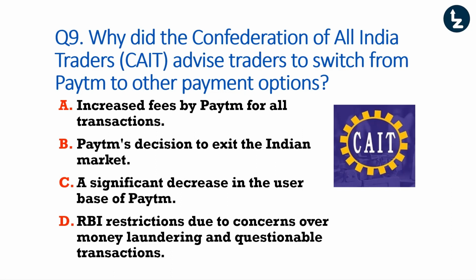If you are not aware also, your options are increased fees by Paytm for all transactions, Paytm's decision to exit the Indian market, a significant decrease in the user base of Paytm, or is it RBI's restrictions due to concerns over money laundering and questionable transactions? So why do you think that CAIT has advised their traders to switch from Paytm to maybe other rivals like PhonePe or BharatPe or something else? Why do you think it is?